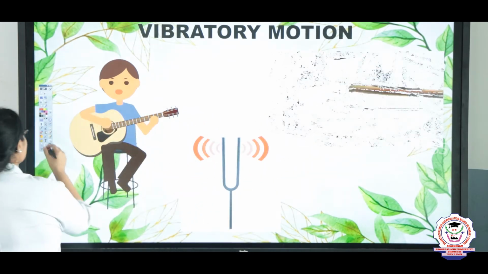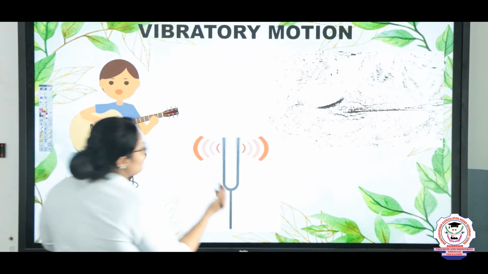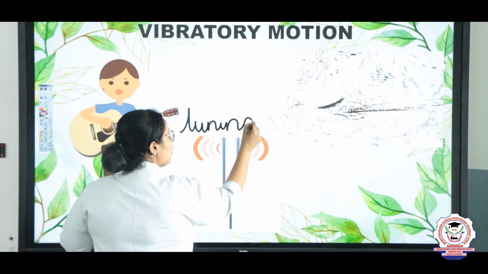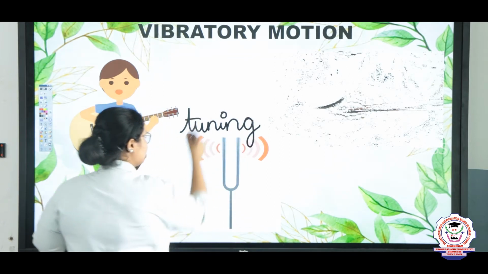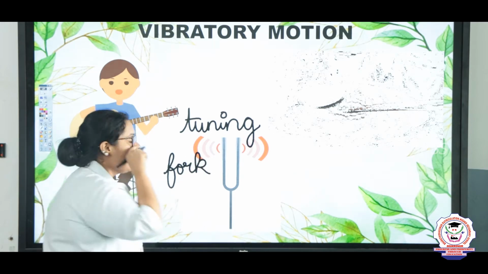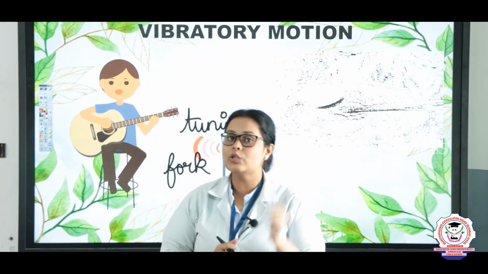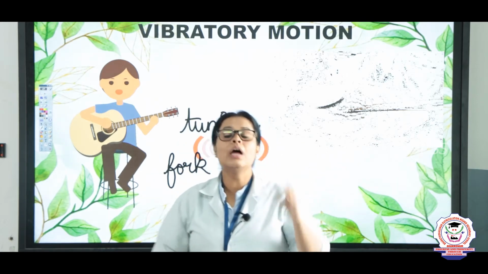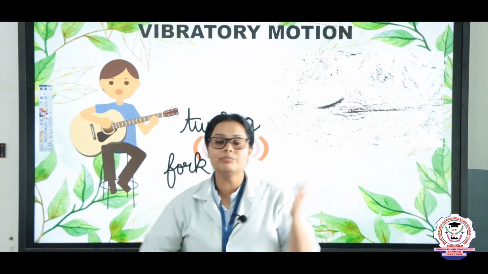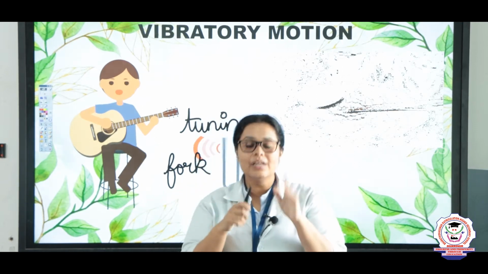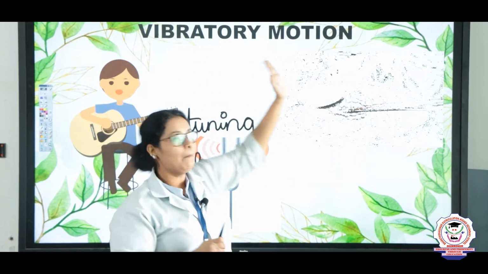One more thing you can see here is known as a tuning fork. What is this? Tuning fork. So children, when you come to the physics lab, I will show you the tuning fork, and the tuning fork is the best example for showing vibration, because when you take a tuning fork and hit it, you will see that there is a vibration, right? So that is known as vibratory motion.